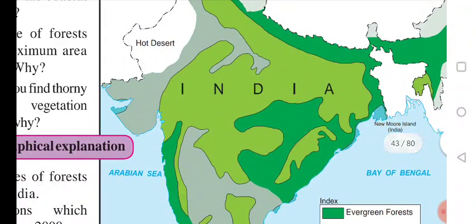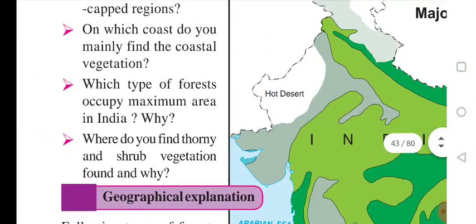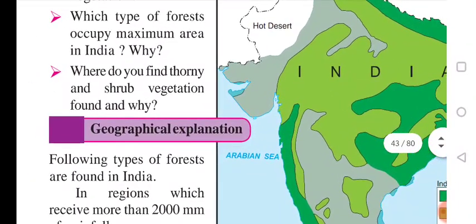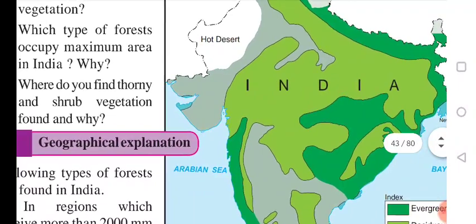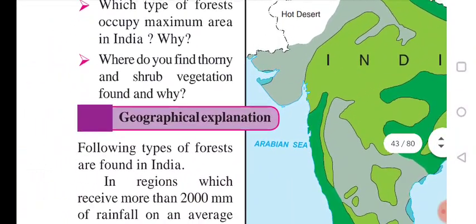All these are deciduous forest. Why? Because the climate is very hot, so this forest, the deciduous forest, occupies maximum area in India because of the hot climate.